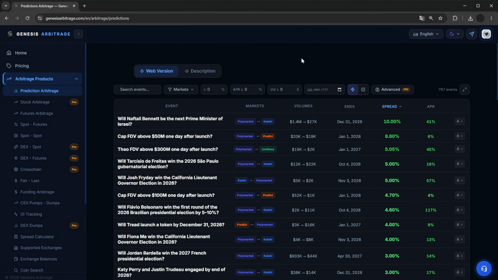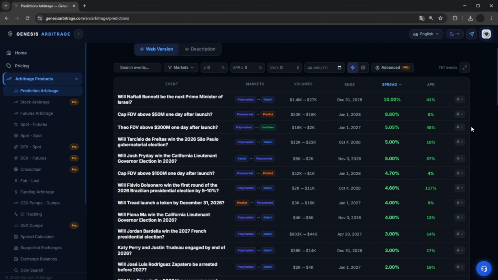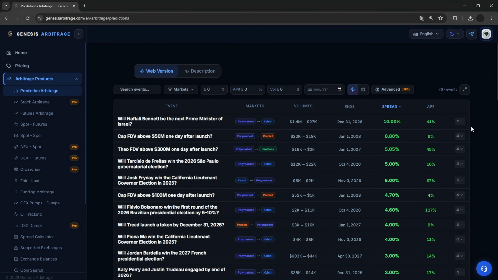Let's start with prediction markets. This parser analyzes prices across different prediction platforms, for instance, Polymarket, Kalshi, Predict, Limitless, and others. It finds discrepancies and spreads between them. Accordingly, the table displays absolutely all the spreads the parser has found at this current moment. There are 3 modes in total.